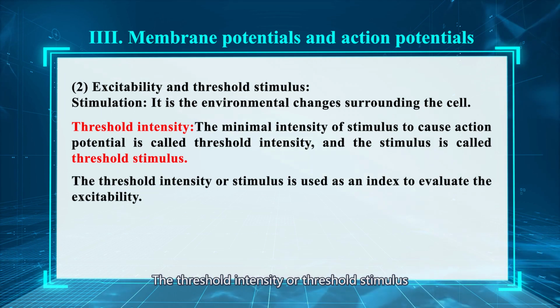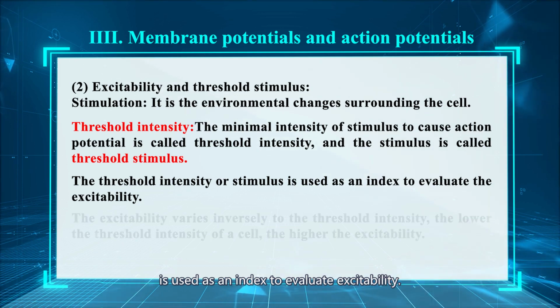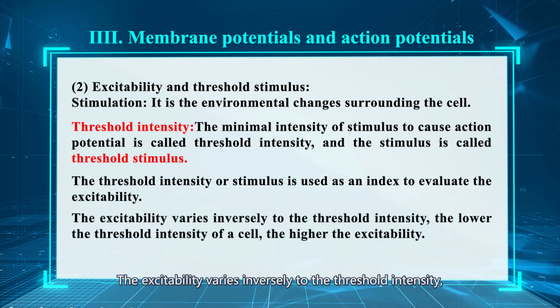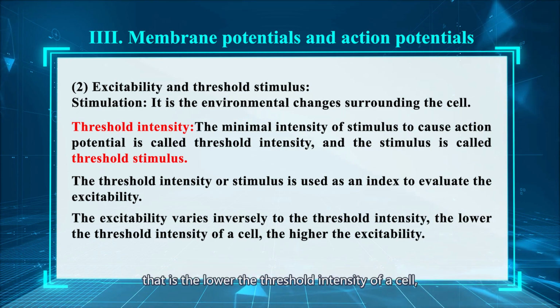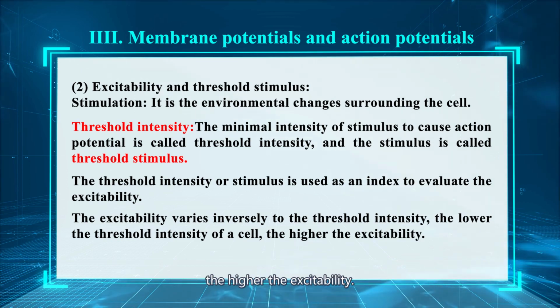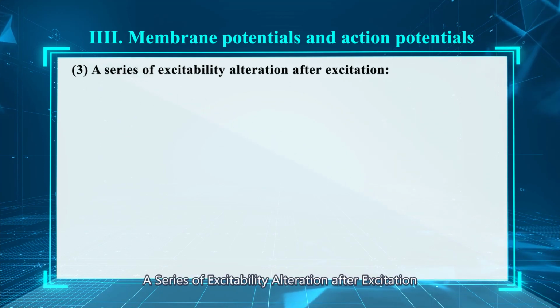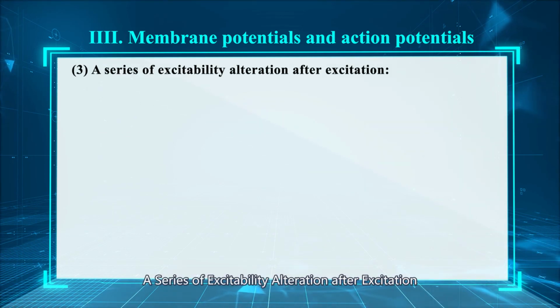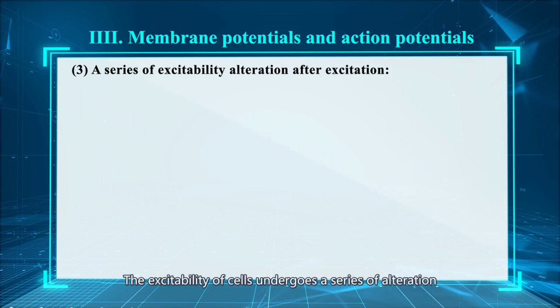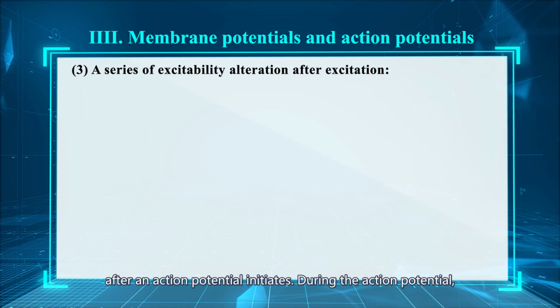The threshold intensity of the threshold stimulus is used as an index to evaluate excitability. The excitability varies inversely to the threshold intensity. That is, the lower the threshold intensity of a cell, the higher the excitability. A series of excitability alternations after excitation: the excitability of a cell undergoes a series of alternations after the action potential initiates.